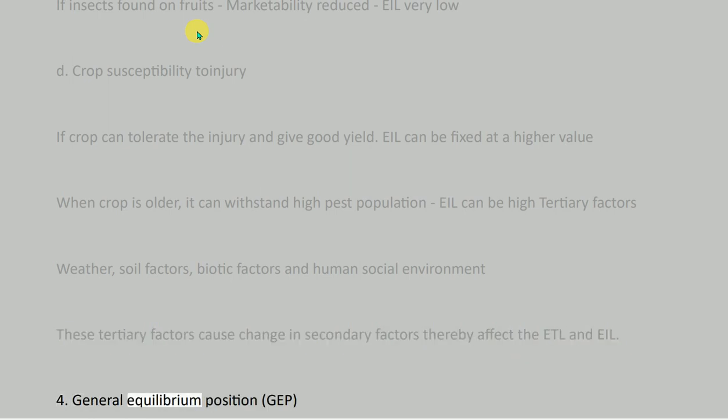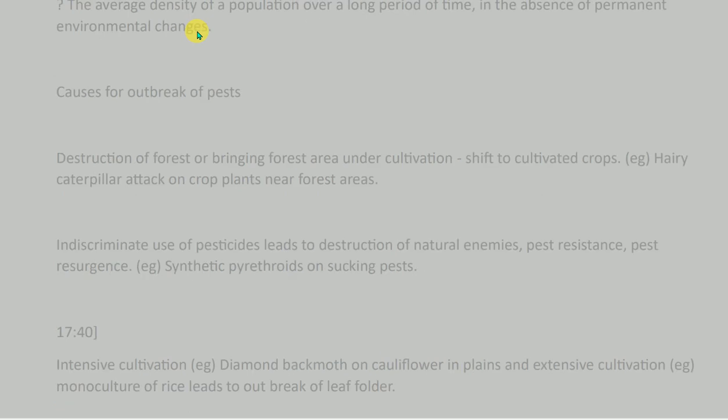4. General equilibrium position, GEP: the average density of a population over a long period of time, in the absence of permanent environmental changes. Causes for outbreak of pests: destruction of forests or bringing forest area under cultivation, shift to cultivated crops, e.g., hairy caterpillar attack on crop plants near forest areas. Indiscriminate use of pesticides leads to destruction of natural enemies, pest resistance, and pest resurgence, e.g., synthetic pyrethroids on sucking pests.